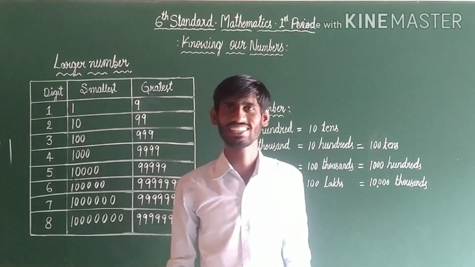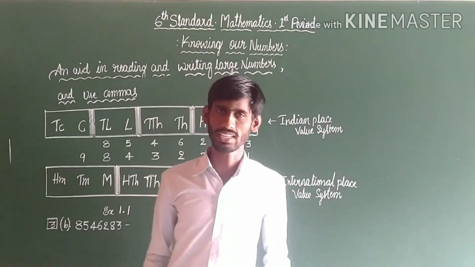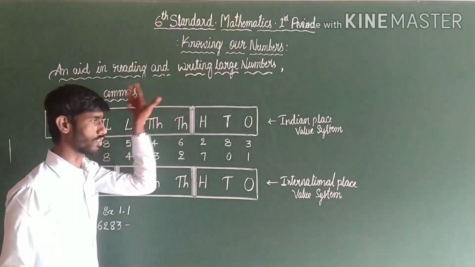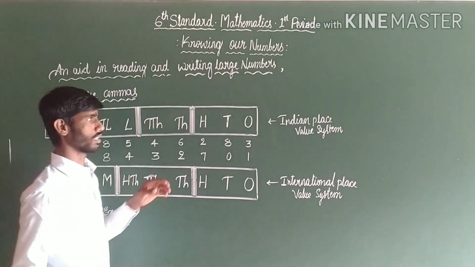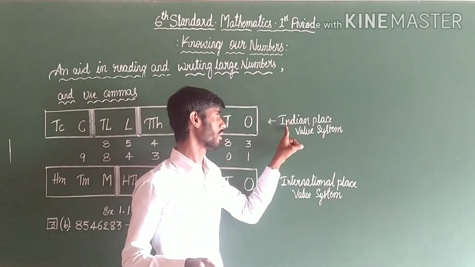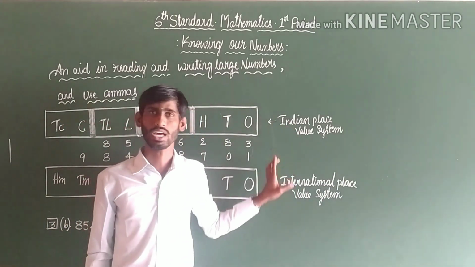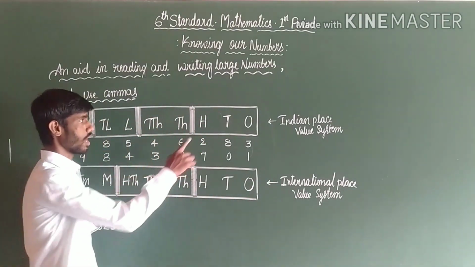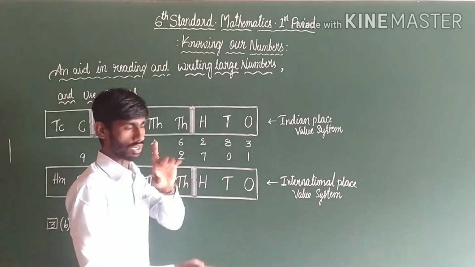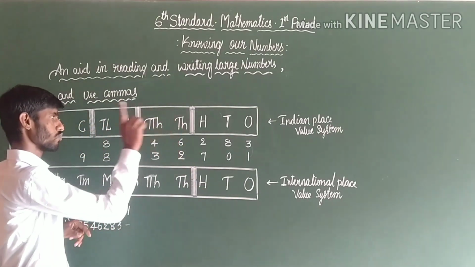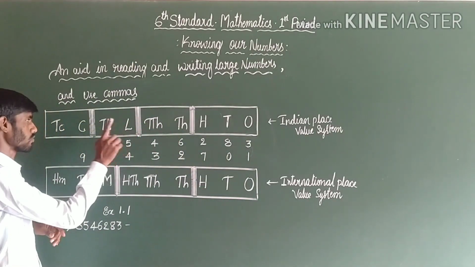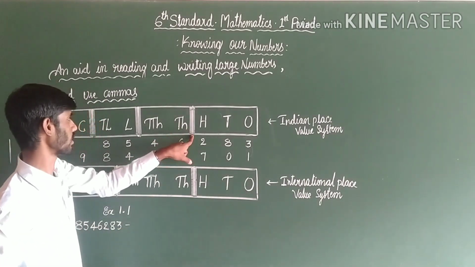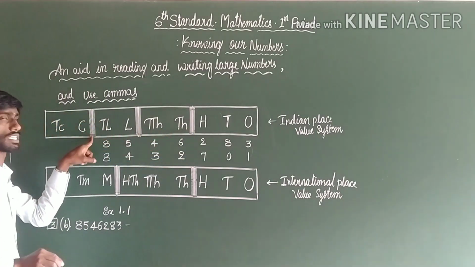Let us move to the next content. Let us discuss reading and writing large numbers and also using commas. Dear children, there are two place value systems. First is the Indian place value system and another is the international place value system. In the Indian place value system, hundreds, tens and ones is one group. Then 10,000 and 1000 is one group, 10 lakh is one group, and 10 crore is one group. These are the intervals.